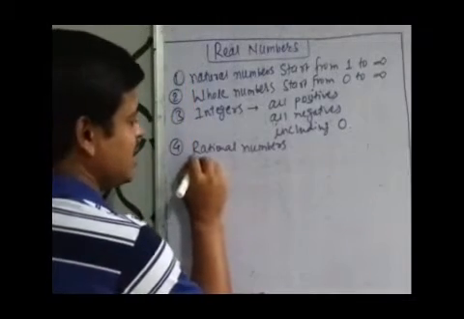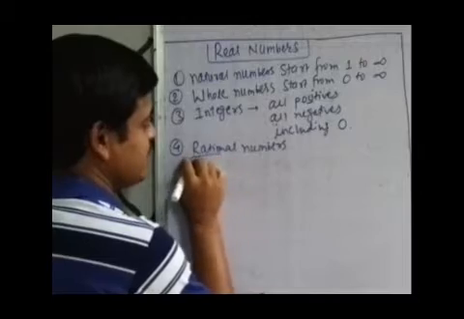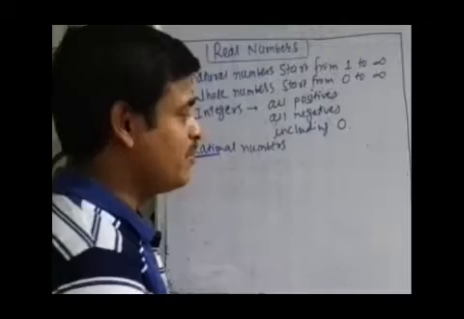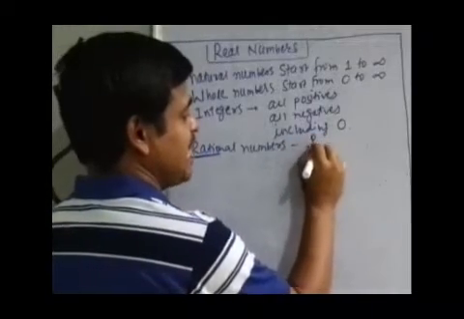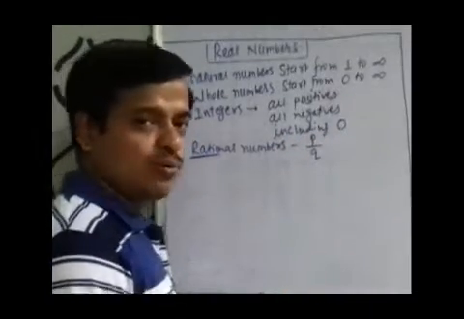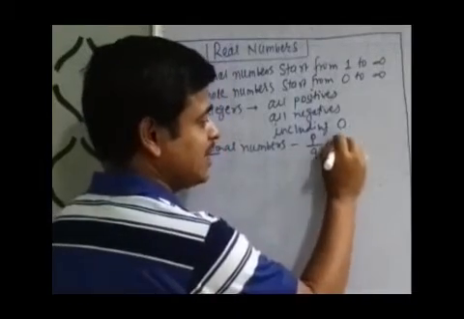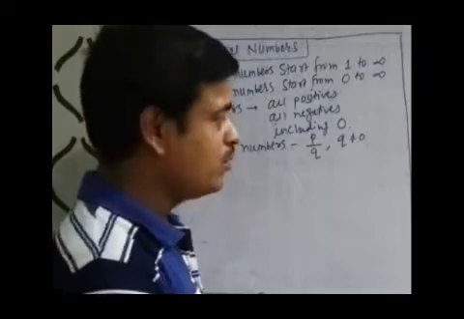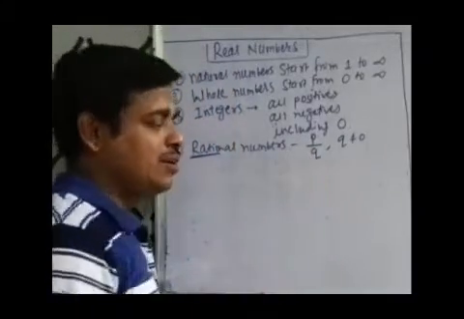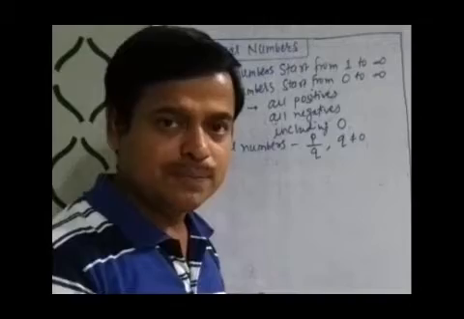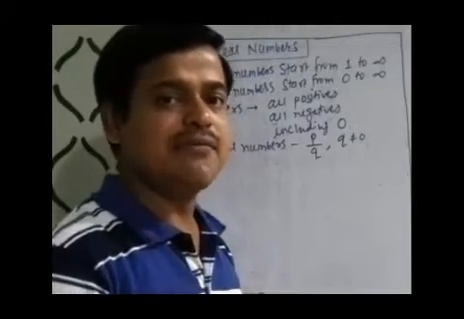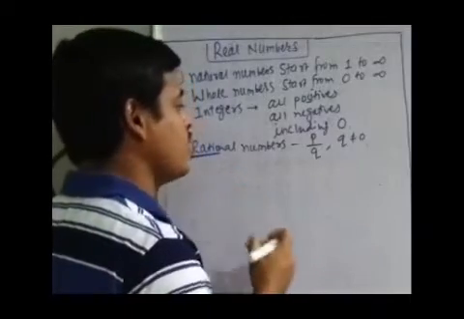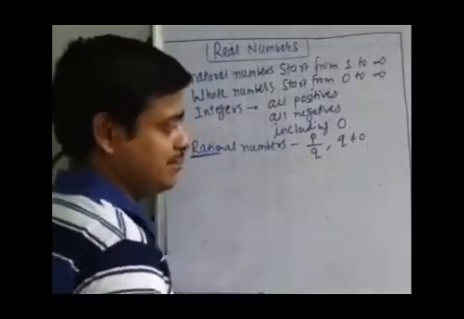As the name suggests, rational numbers are related with ratios. Means the numbers which can be written in the form p over q, given the condition that q is not 0. We know we cannot divide any number by 0 because dividing by 0 is an undefined operation. So p over q, where q is not 0, is called a rational number.